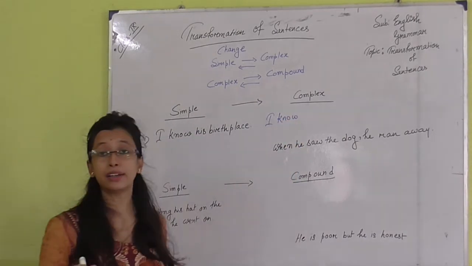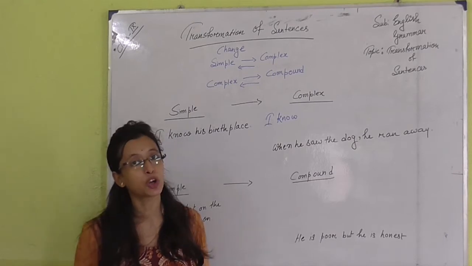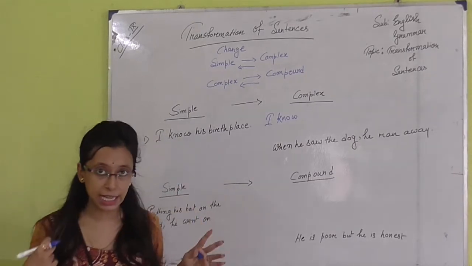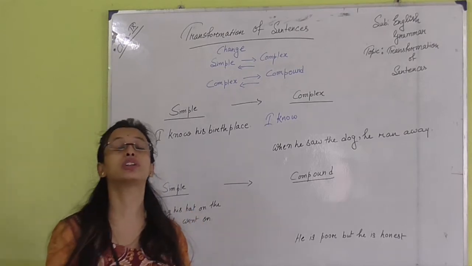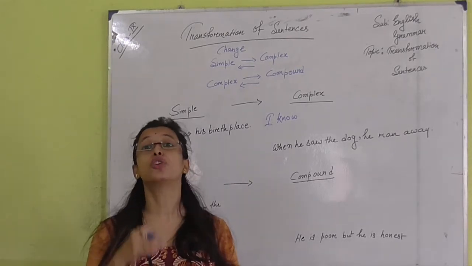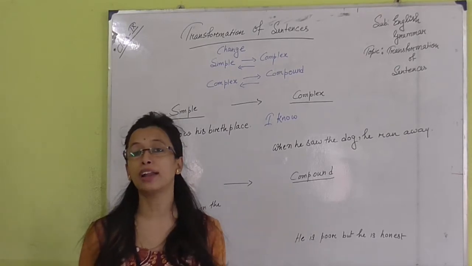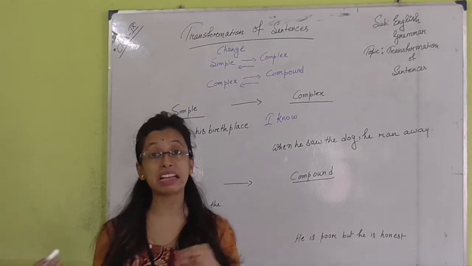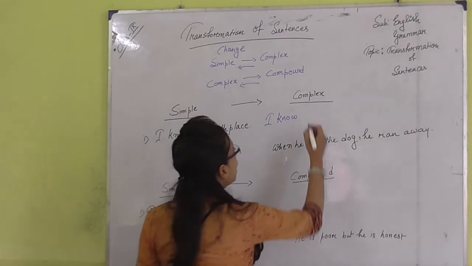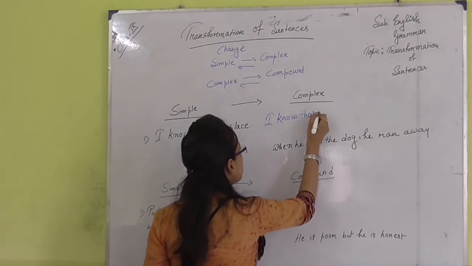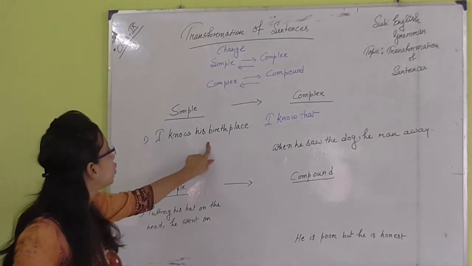And we all know that you need to put a conjunction or relative pronoun, or you can say a linker, in a complex sentence. I also told you about some linkers like which, that, who, where, as, if, because. So here I can use: I know that. What do I know? I know his birthplace.